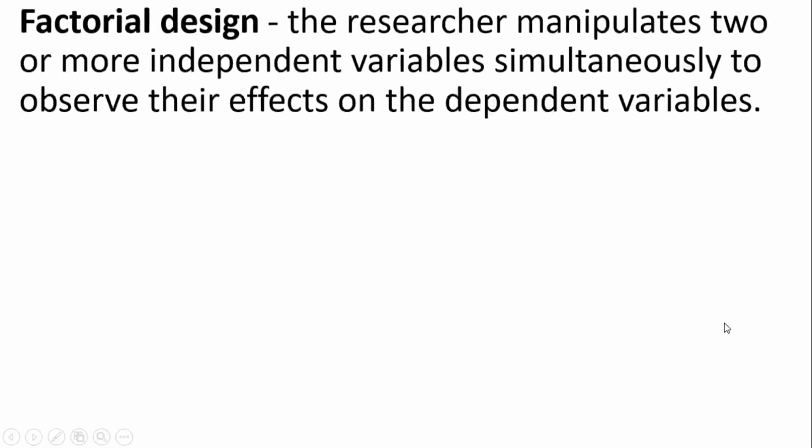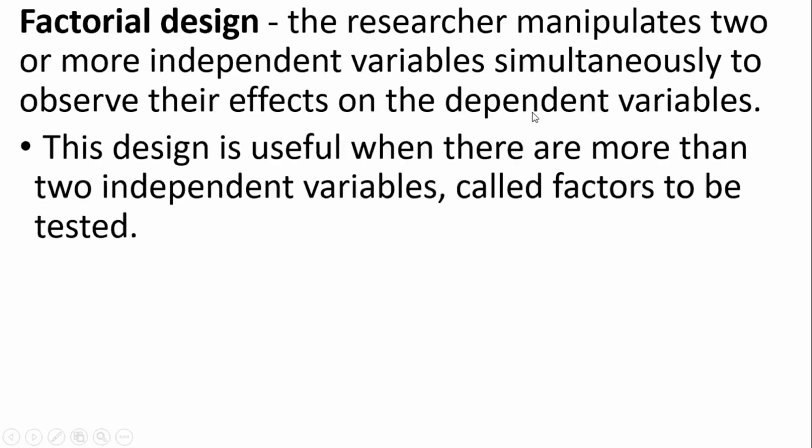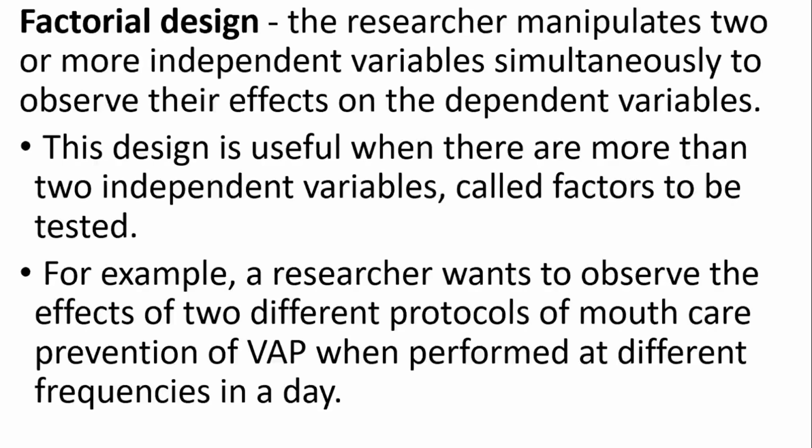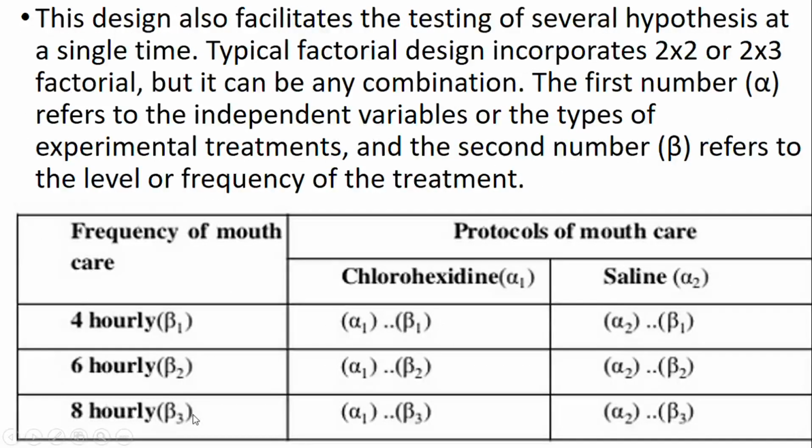And factorial design. Here the researcher manipulates two or more independent variables simultaneously to observe the effects on the dependent variable. This design is useful when there are more than two independent variables, called factors, to be tested. For example, we want to observe the effect of two different protocols of mouth care on the prevention of ventilator-associated pneumonia when performed at different frequencies in a day. The design facilitates testing several hypotheses at a single time. So here the frequencies 4th hourly, 6th hourly, 8th hourly with chlorhexidine and saline are observed.